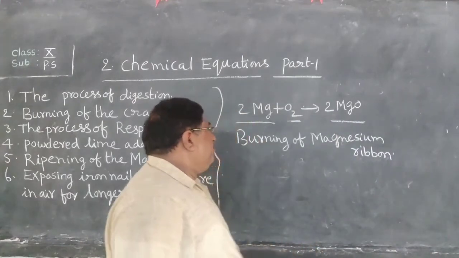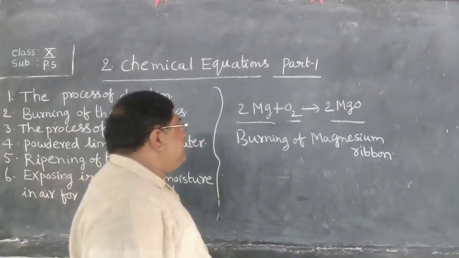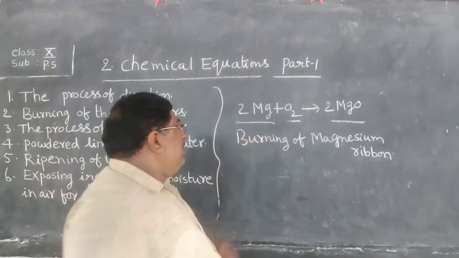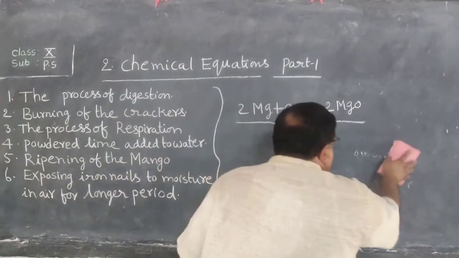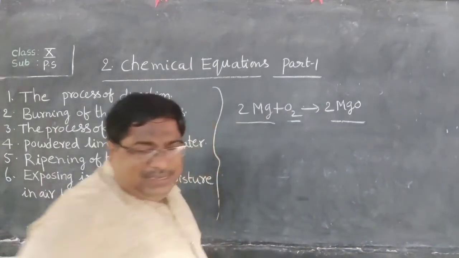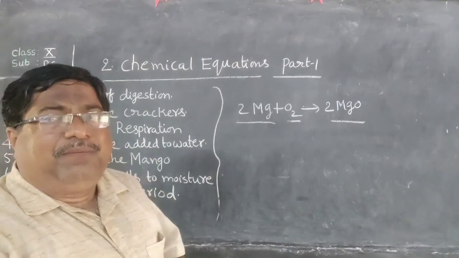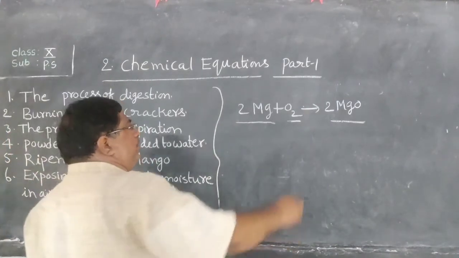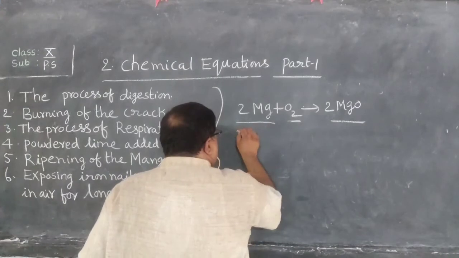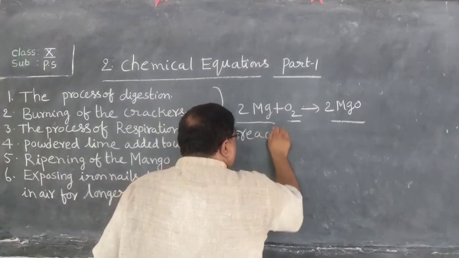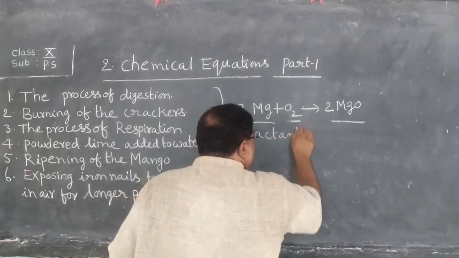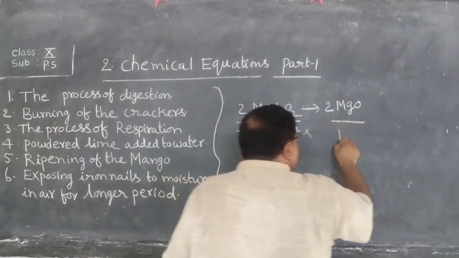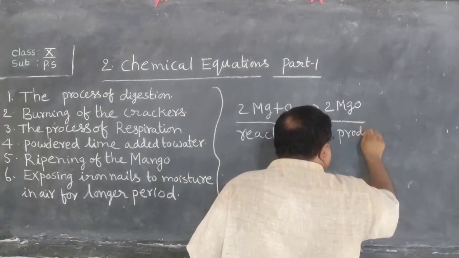Now these magnesium and oxygen are called reactants, and the magnesium oxide is called the product.